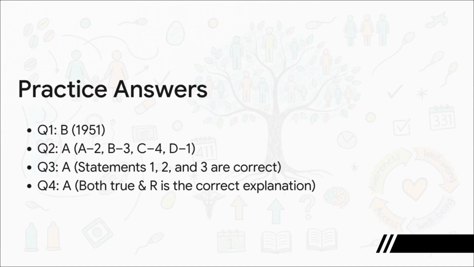For Q3, Statement 4 is the trap. An increased death rate would do the opposite, so A is correct. And for Q4, the answer is A. Both statements are true, and the economic reason is absolutely the correct explanation for why a small family improves quality of life. Perfect logic. So how did you do?